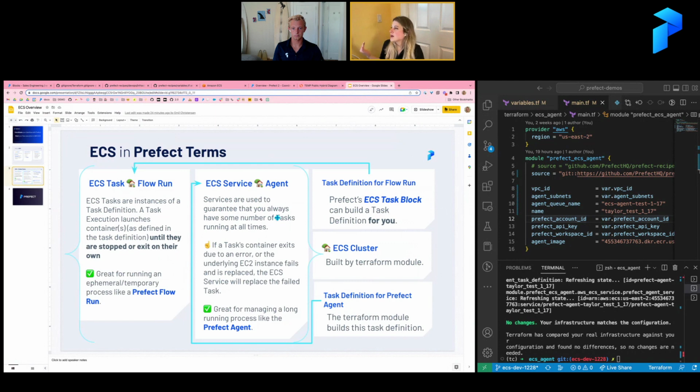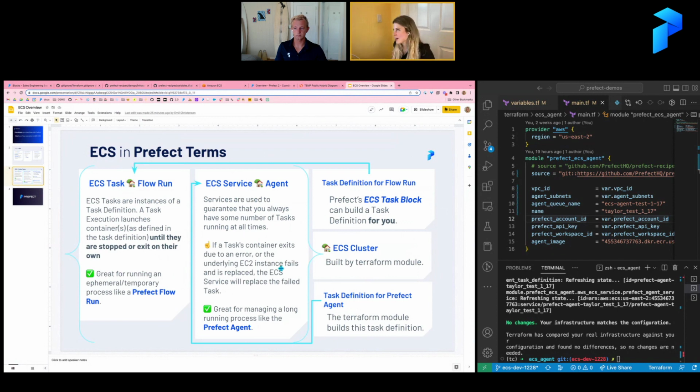When you're building a task definition, you'll have to think through how much CPU do I want the container to have access to? How much memory do I want it to have access to? Maybe what are the environment variables? What are the commands that are going to be running? There are a lot of different parameters that you'll be thinking through, but luckily a lot of the work will have been done for you. We'll be able to predefine a lot of those definitions using either the recipe or using Prefect's infrastructure block.